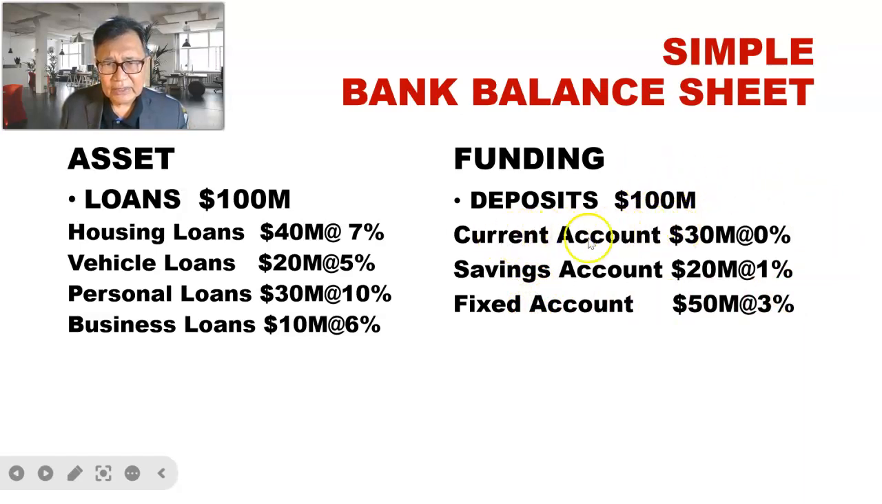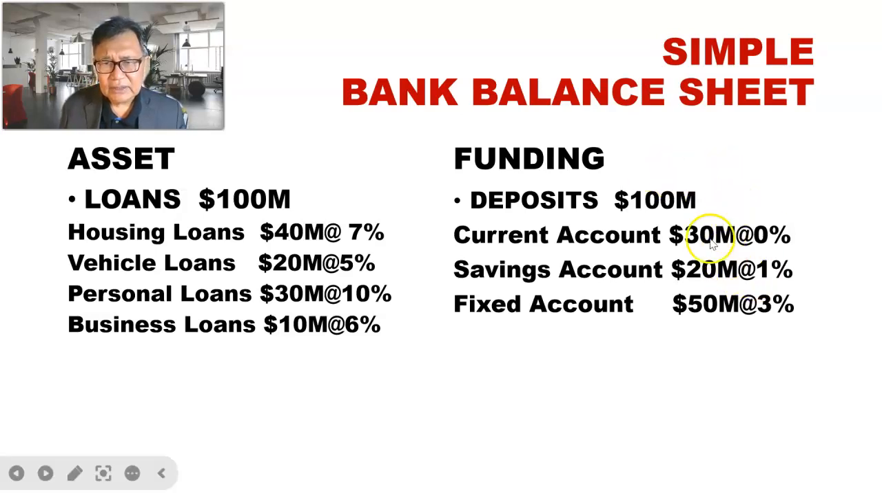So we have a current account of $30 million at 0%. The current account is a transaction account, so there is no term in the current account. The depositor will not receive any interest on the current account because they are basically using the money for transactions on a daily basis.